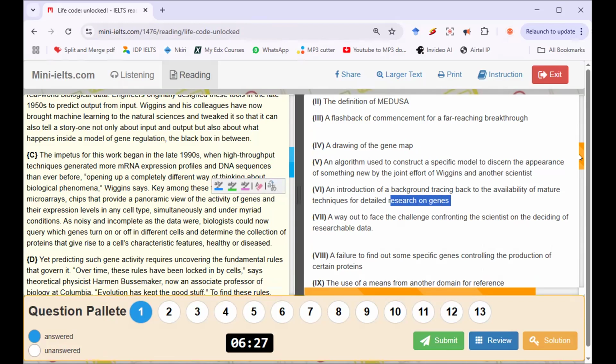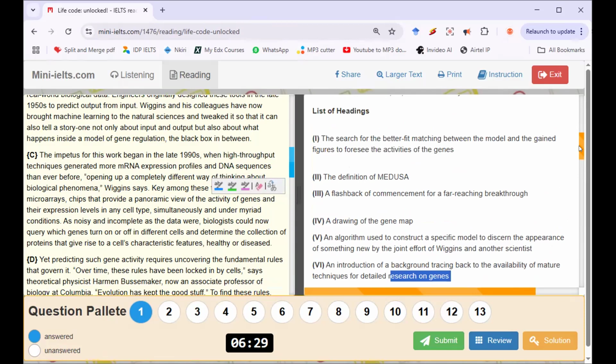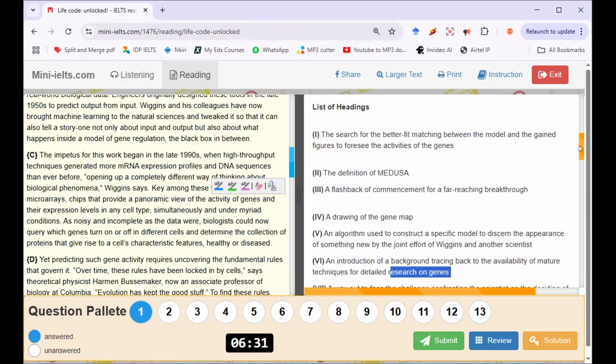Which other heading talks about genes? Let me check. Number one, the search for. This number one is talking about the search for something.